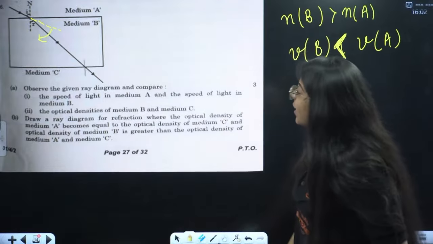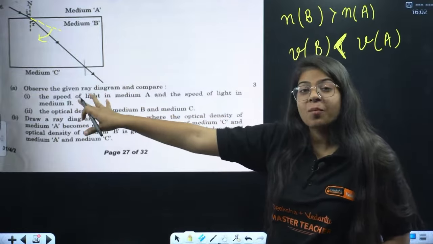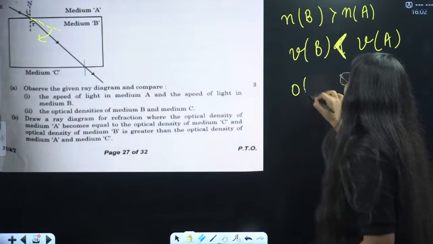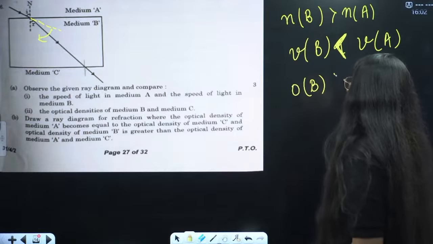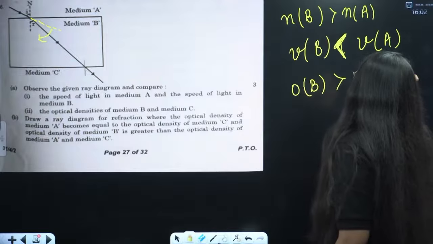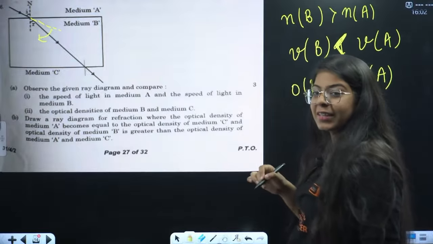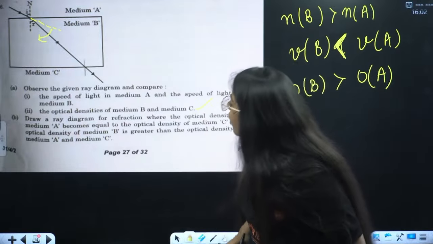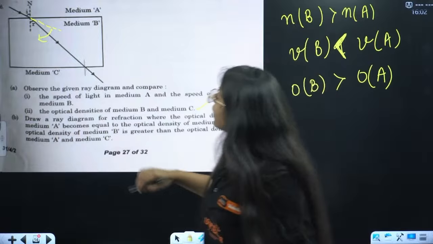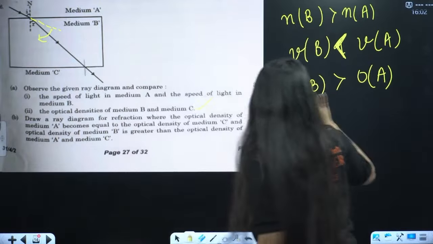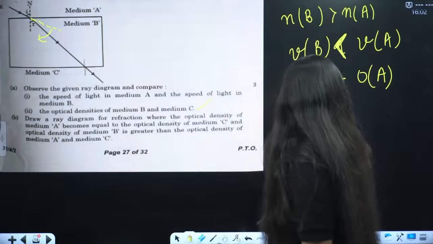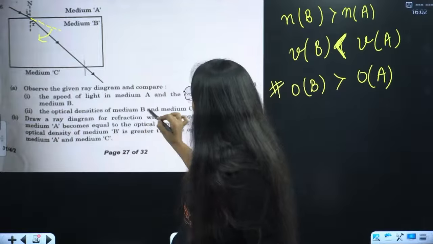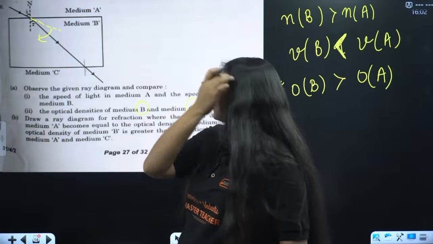Very simple. Then optical densities. We just studied optical densities in yesterday's class, and we studied that the optical density of the medium which has more refractive index will be more than the optical density of the rarer medium, which has less refractive index. So, optical density of medium B and C. This is also true, but they have asked just optical density of B and C. Be very careful while reading the question.